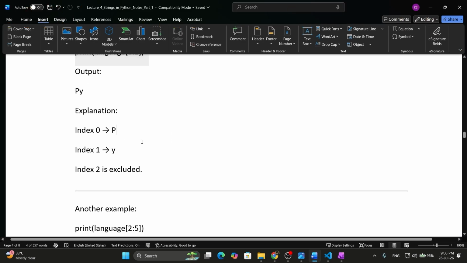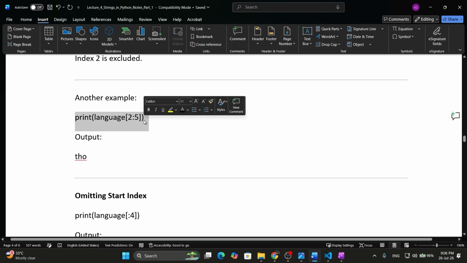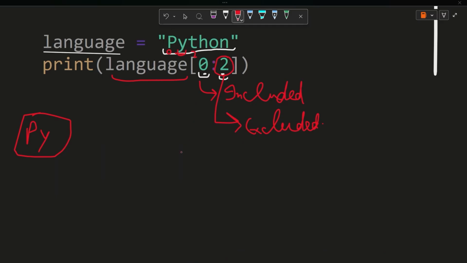So here the explanation is given. Index 0 is P, index 1 is Y, index 2 is excluded. Simple thing. Another example we have is this. It will go from 2 to 5. I will print this. The output will be THO. I will explain this also, so I will write it here.